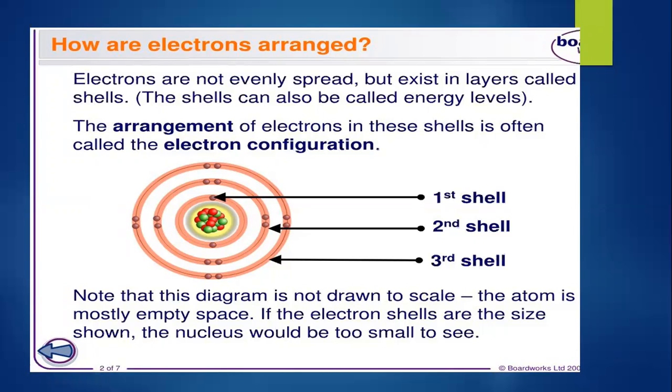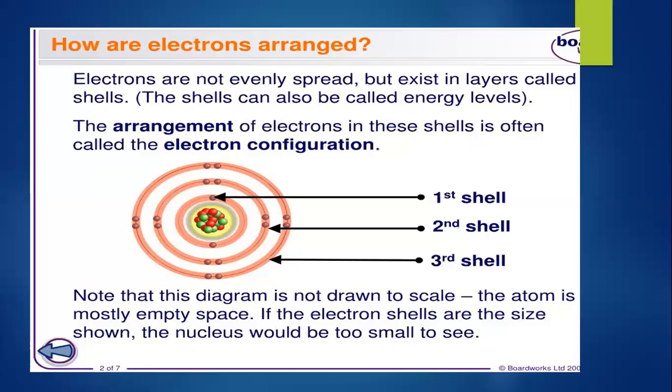The important thing to note is that the first shell cannot accommodate more than two electrons. So in all the atoms of all the elements, if there is more than one shell, the first shell has only two electrons, whereas the second shell will have eight electrons, and the third shell again has eight electrons.